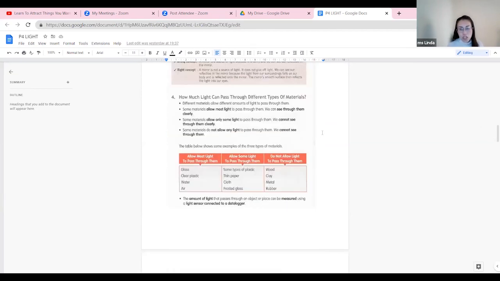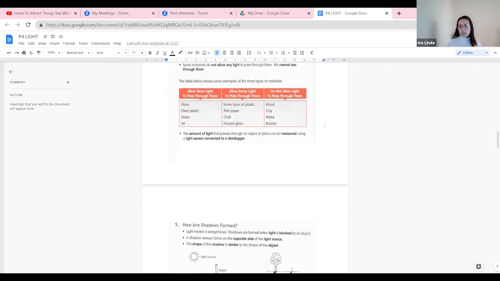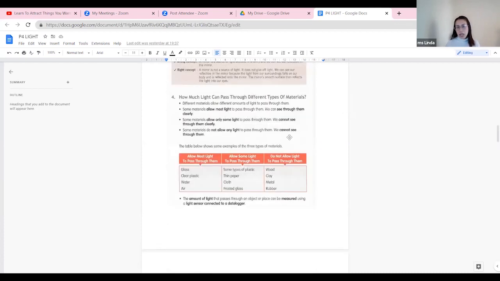All right, so how much light can pass through different materials? Like I said earlier, they have 3 different types.